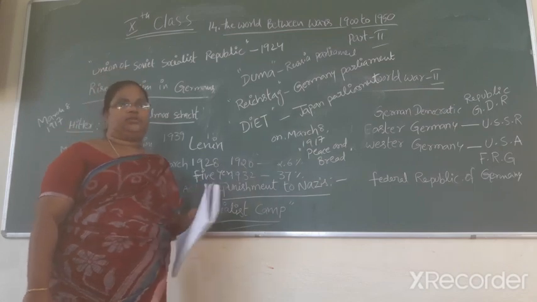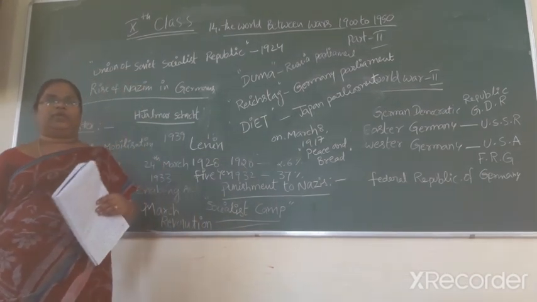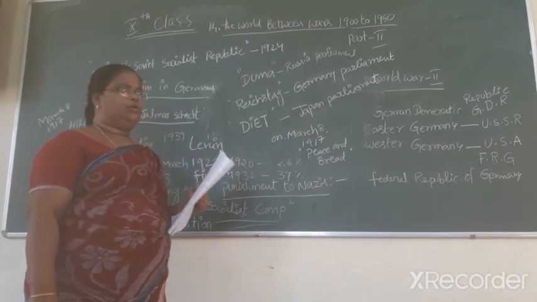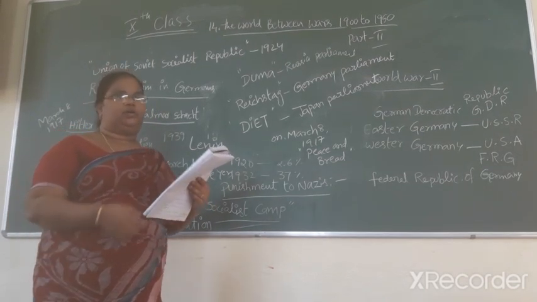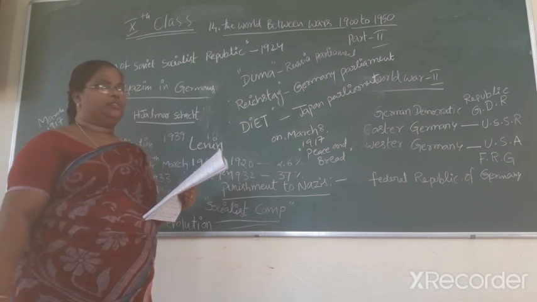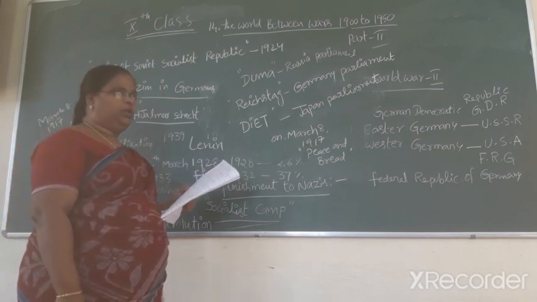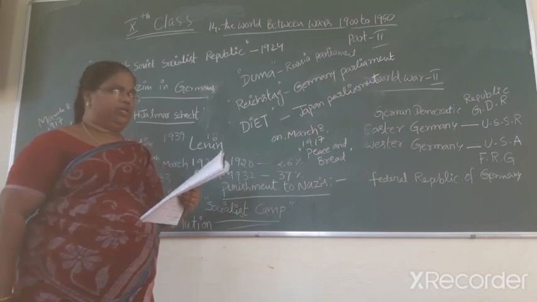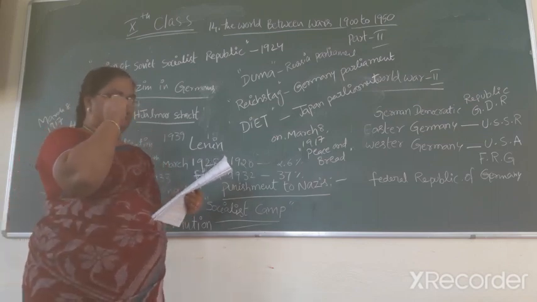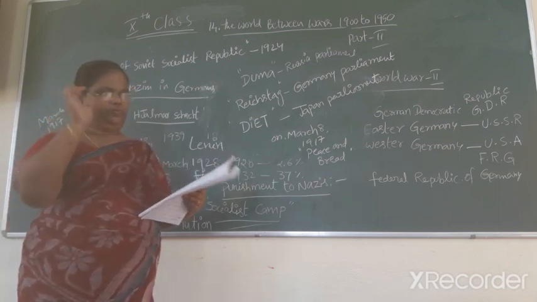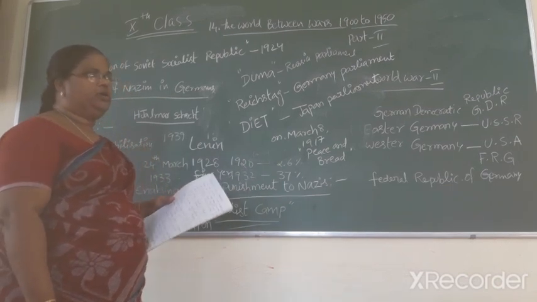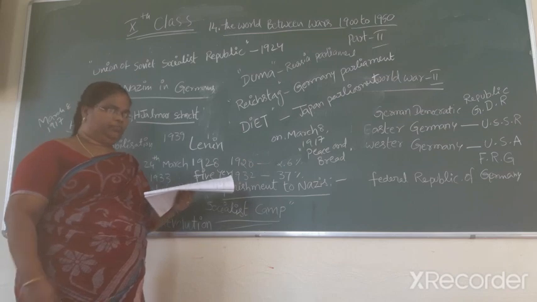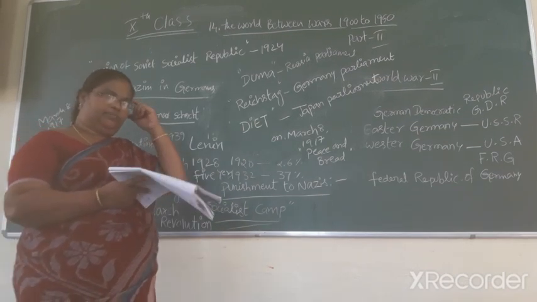Next one, the factories are closed and trade declined, and the centers of cities became empty. The collapse of prices in agriculture led to the pauperization of millions of farmers and the stopping of cultivation. Economists and politicians argued over the causes of this decline.